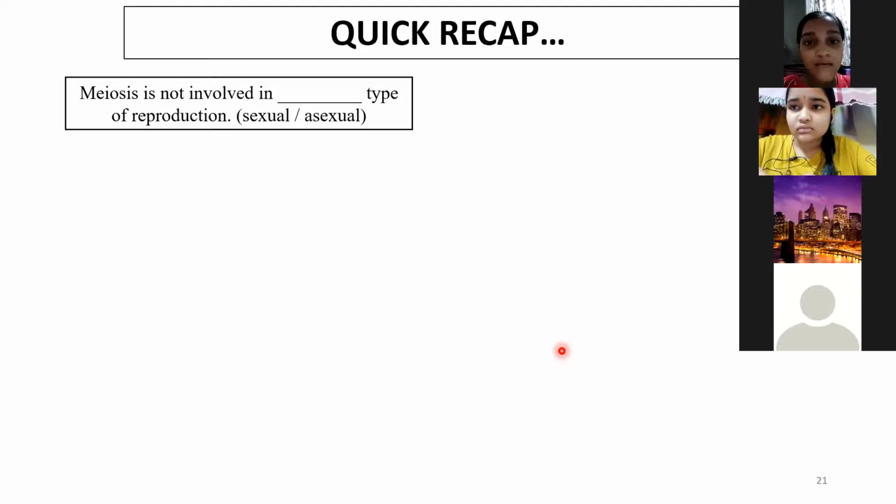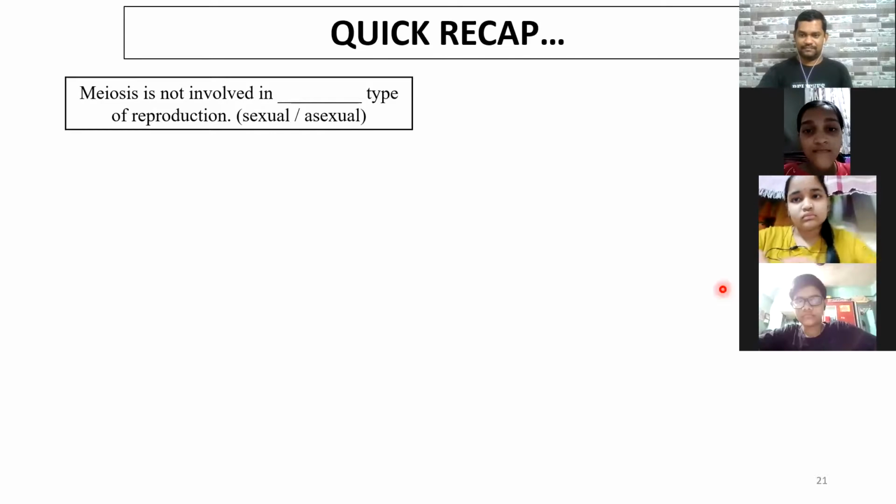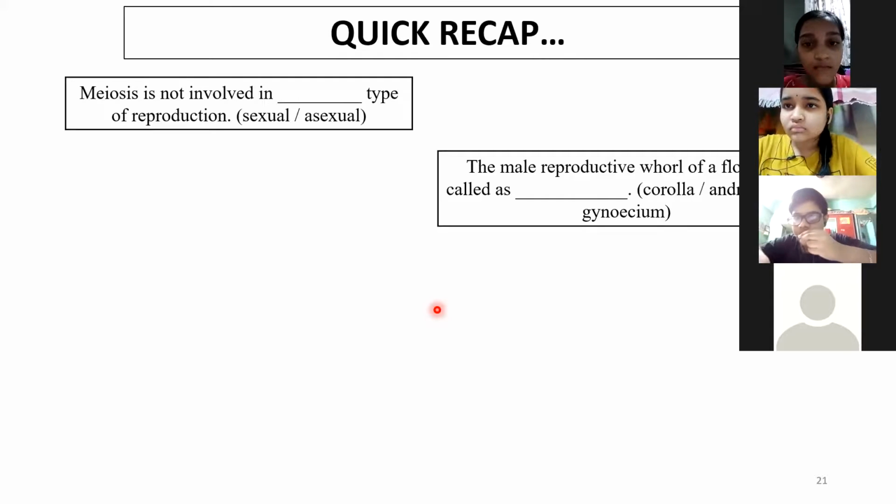Meiosis is not involved in asexual type of reproduction. Do you agree with this? Okay. Next one. The male reproductive whorl of a flower is called? Androecium. It is androecium. Correct.